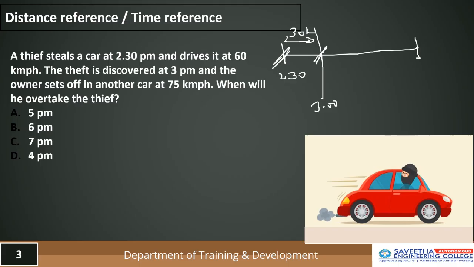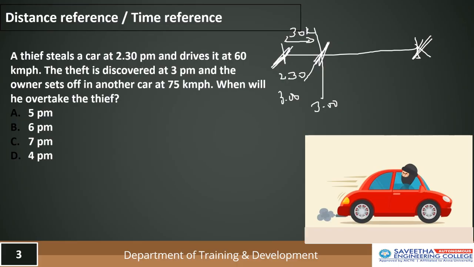Let's say this is the point where the police catch hold of the thief. The time taken by the thief to travel from this point to this point is nothing else but the time taken by the police to travel from their point till this point. So here again we are going for a time reference. I repeat, at 3 o'clock the police is 30 kilometers behind the thief in the same direction.